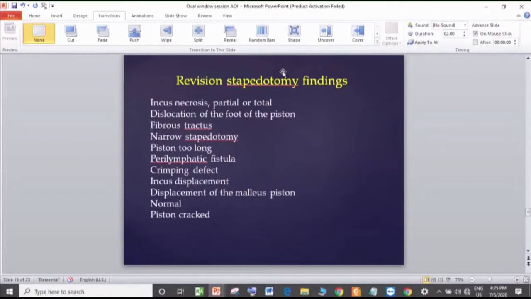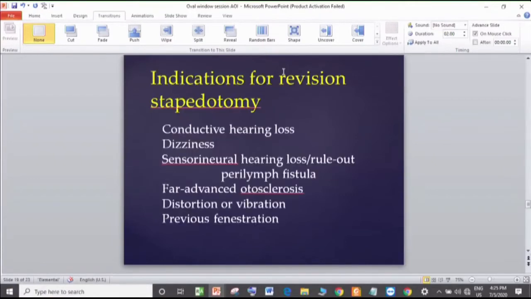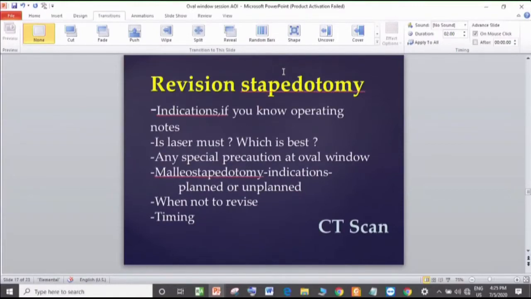Yes, the same thing happened with me, I think 2-3 years back. I was doing it somehow with the curette that got dislocated and the incus was totally dislocated. The superstructure was intact. So at that time I waited for 3 months, and I kept that incus on the superstructure, and after 3 months it was almost in the normal anatomical position. One suggestion is to put a small piece of very thin silastic between the long process and the drum, so that the drum does not pull away the incus.